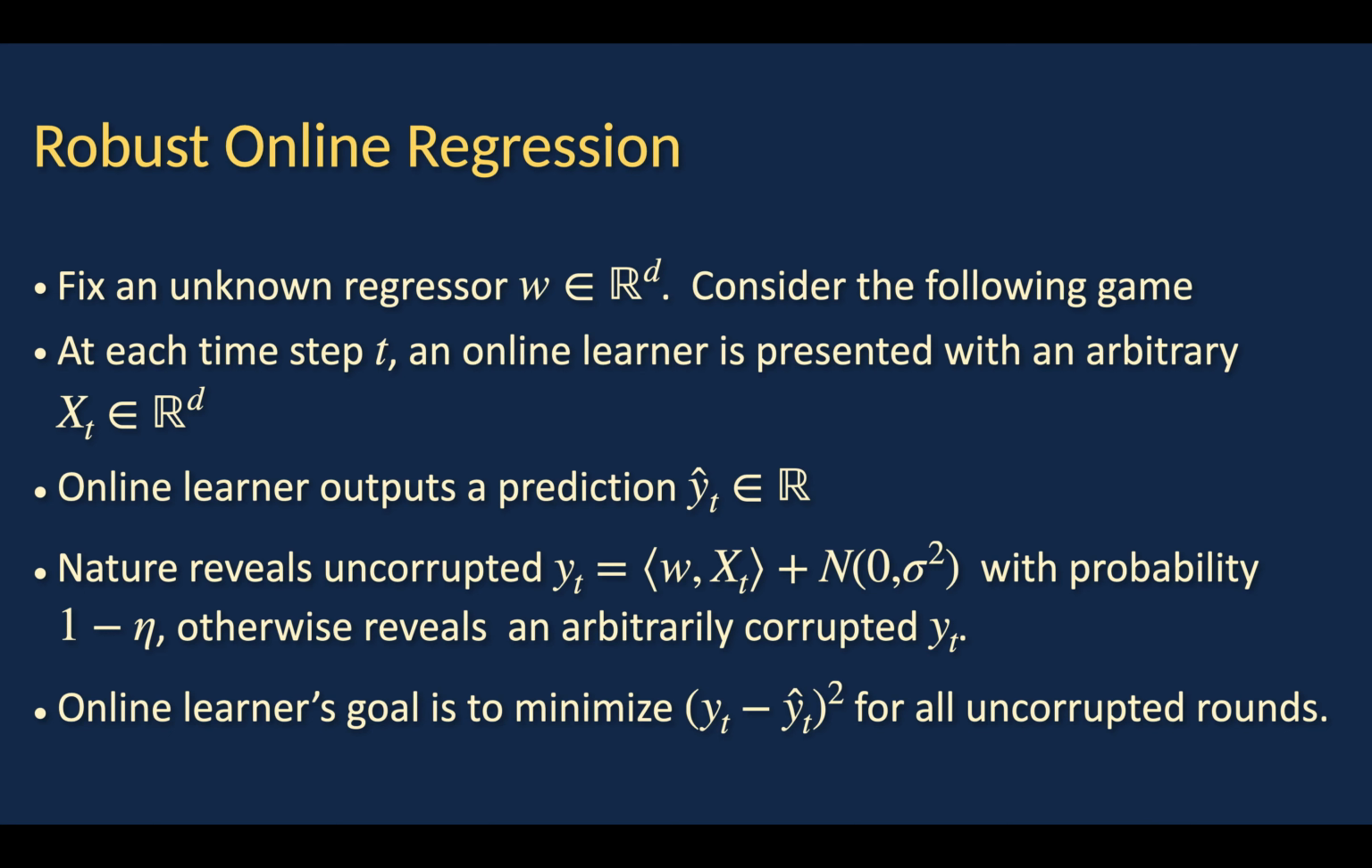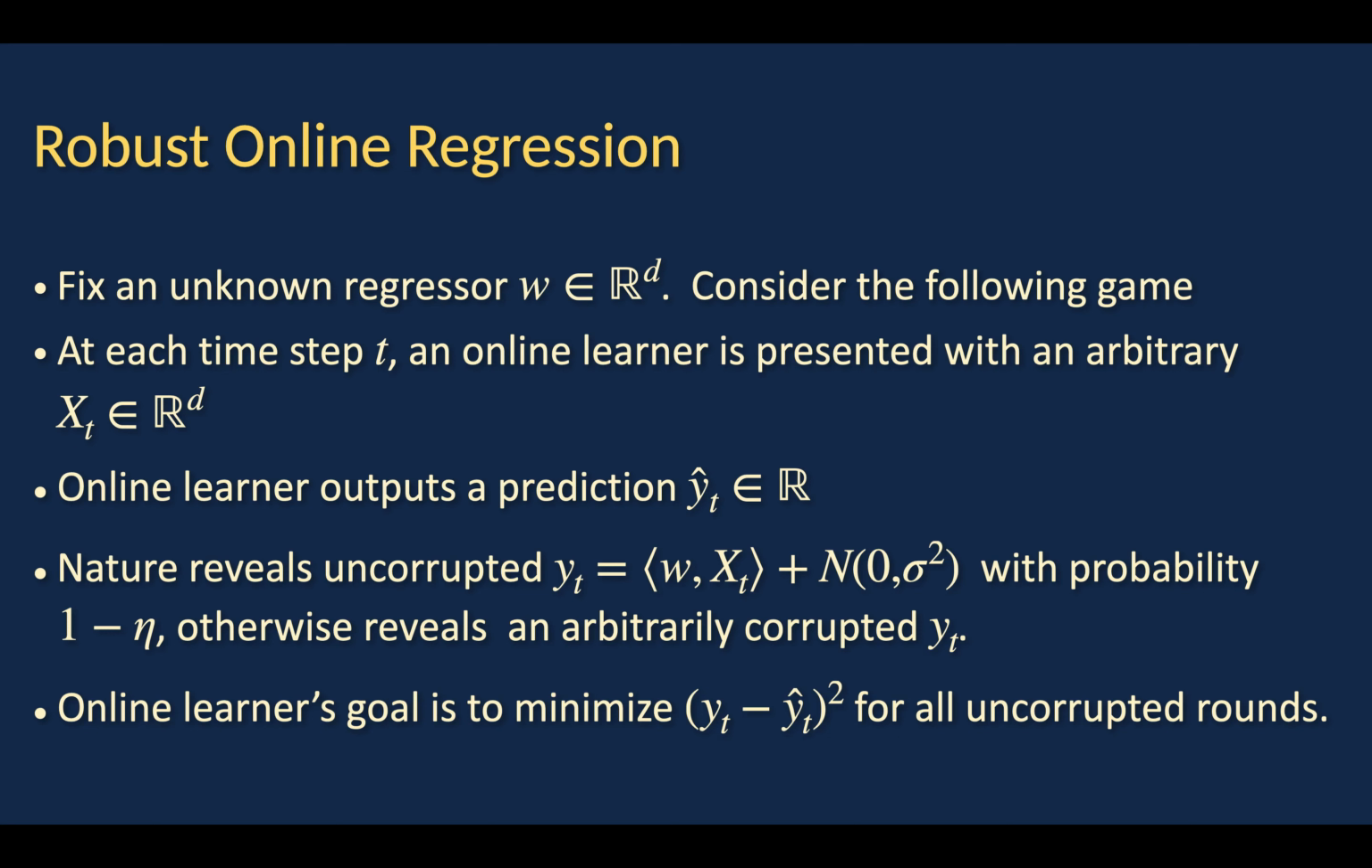Let's fix an unknown regressor, w, in R^d, and we consider the following game. At each time step t, an online learner is presented with an arbitrary x_t in R^d. The online learner outputs a prediction, y hat t, in R. Nature reveals an uncorrupted y_t, which is equal to w inner product x_t plus some noise with probability 1 minus eta, and otherwise reveals an arbitrarily corrupted y_t. The online learner's goal is to minimize (y_t minus y hat t) squared for all the uncorrupted rounds.